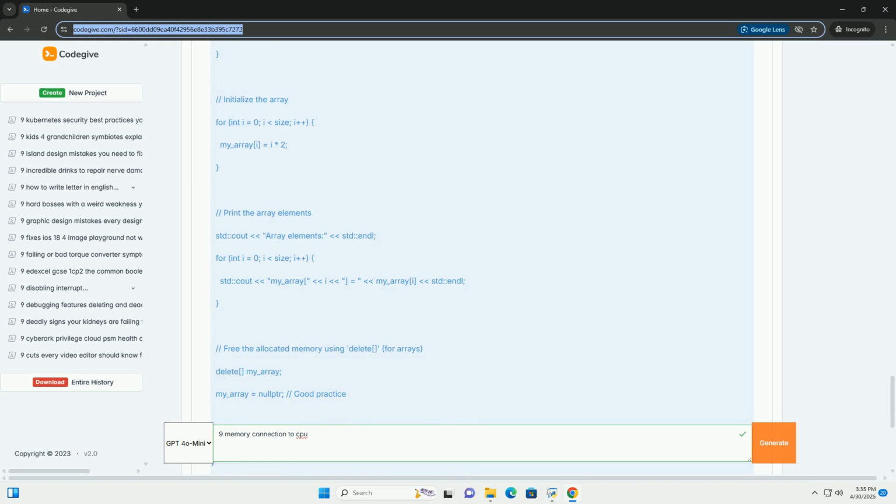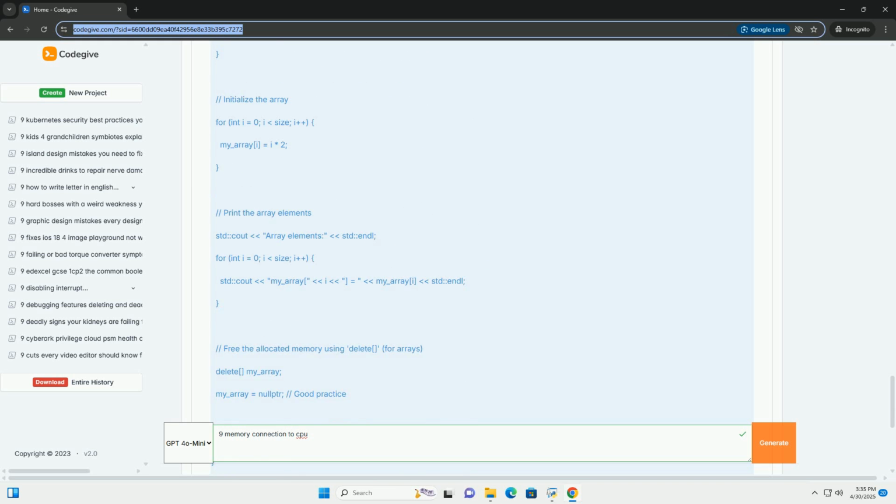delete[] my_array deallocates the memory allocated for the array. This is important because it tells the compiler that you're deleting an array. If you allocated memory for a single object, for example int* x = new int, you would use delete x. Failing to use delete[] for arrays can lead to memory corruption.